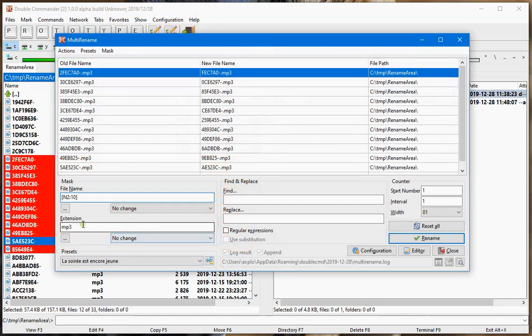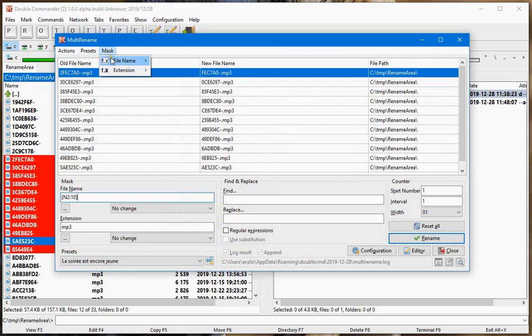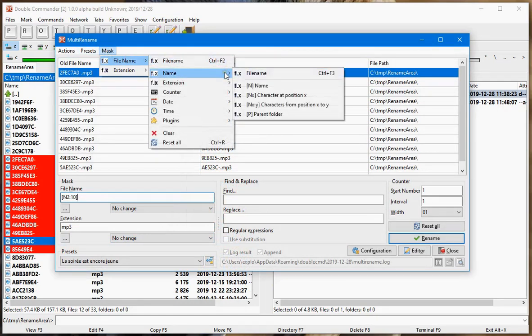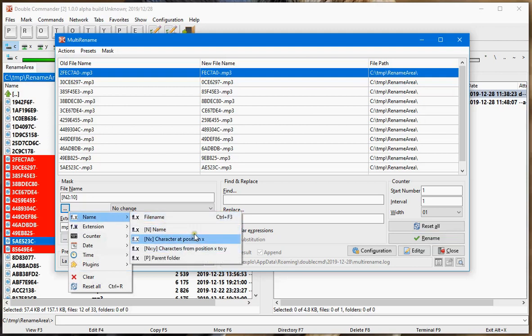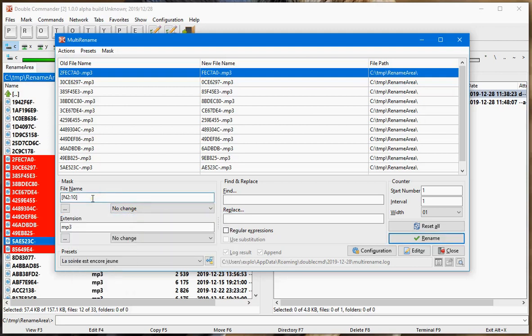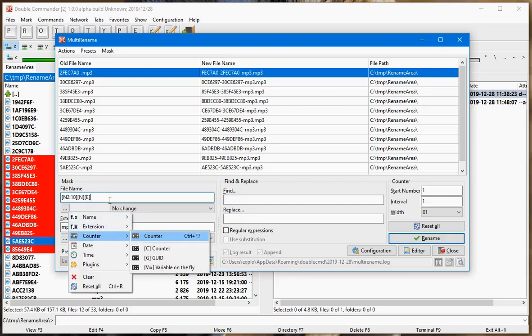Another thing I would suggest, I added many shortcuts regarding the mask, and I will show you that. The person who gets used to accessing it via the button with the 3 dots would still be able to do it, but someone who will remember that Ctrl F2 would bring up a pop-up immediately for it, so we'll not need to use the mouse to select it. And also the focus remains in the file name, not in the 3-point button like it was before. So we are ready to keep selecting new things.